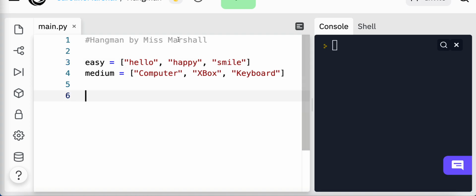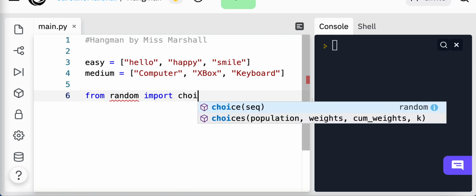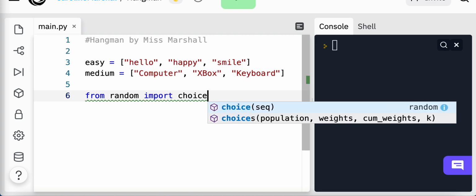Okay, so once you're happy that you've got your list, and I would pause it in a second just to make sure you've got at least 10 words in a list ready to go, you do want to check the spelling of them. This is where spending the time now to double check that you've got everything spelled correctly will save you an awful lot of trouble later on. Okay. All right. Once you're ready and you've got your list, I'm going to import from random, import choice. Okay. So choice allows us to pick from any list of words that we've got. Okay, or any list that we've got, because it doesn't actually have to just be words.